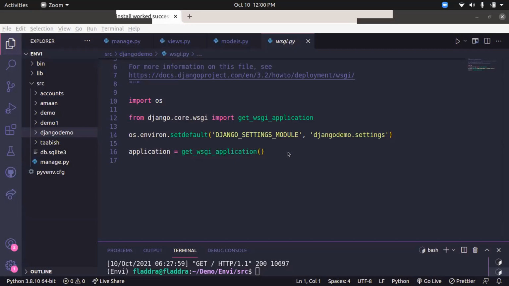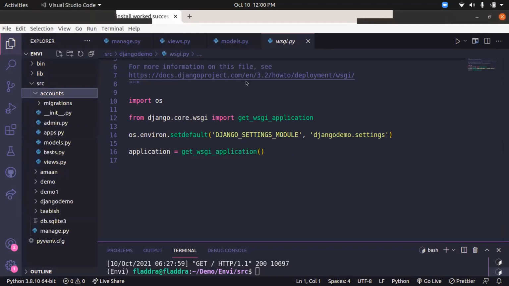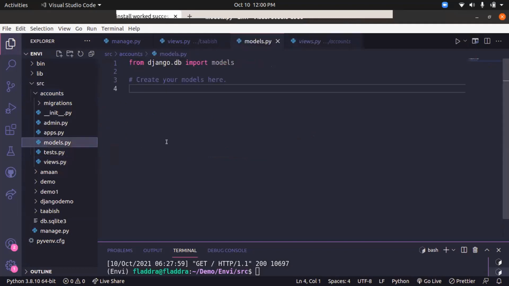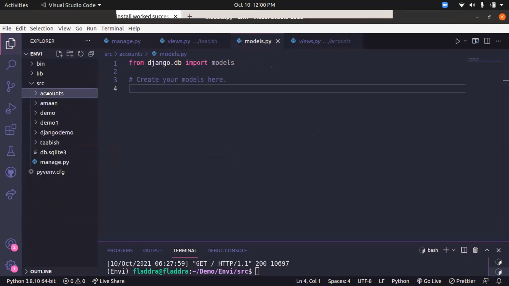No. The first point which you said is right, it's a kind of creating a functionality which is different from others. For example, over here, I created an accounts app. Generally when we start a project, we create an accounts app. Now what do we do in this accounts app? We do the login part, the user registration part, the sign up part. All those things are managed by the accounts app.